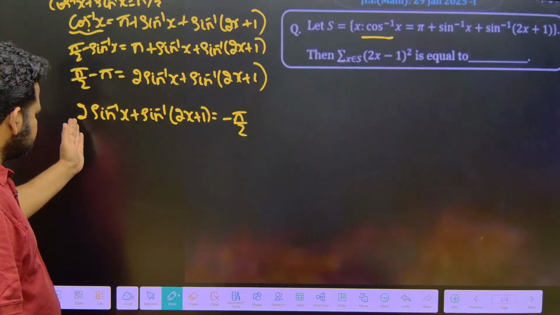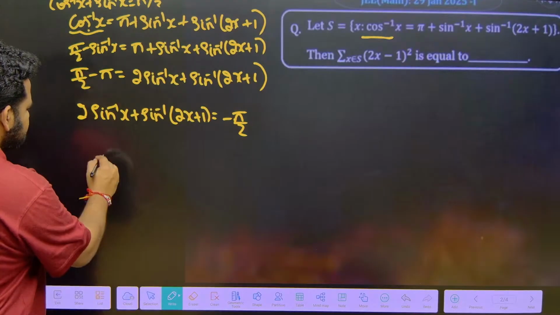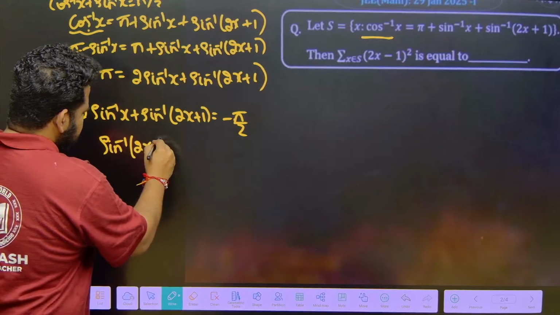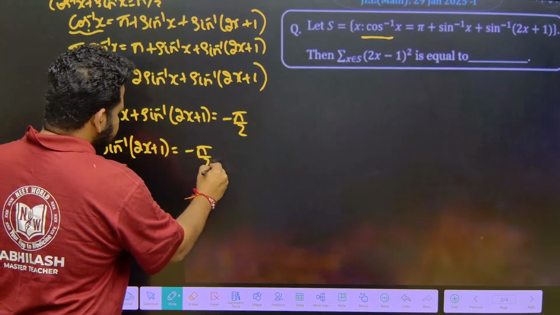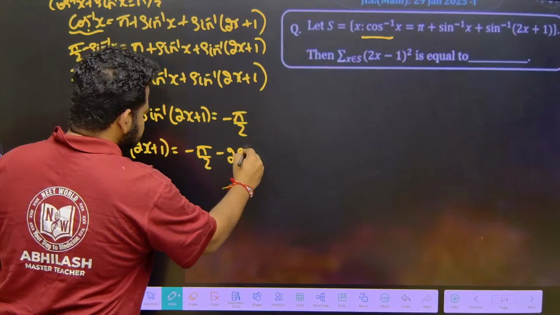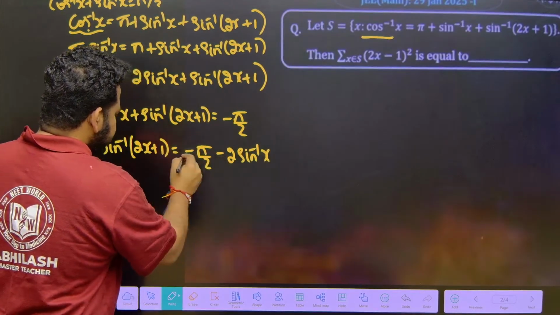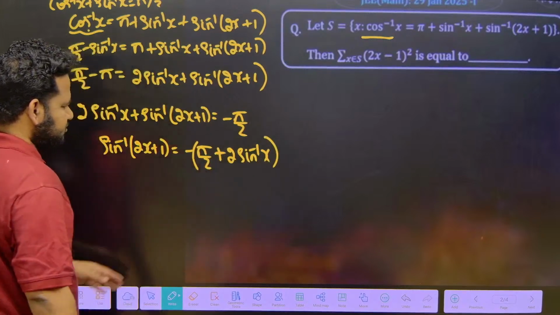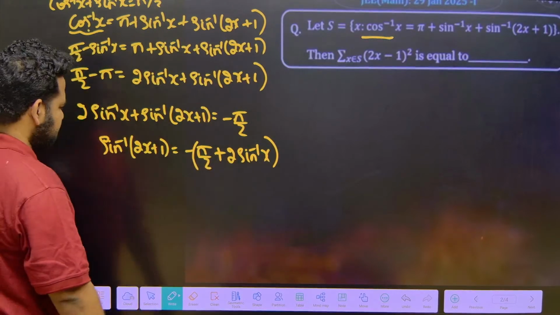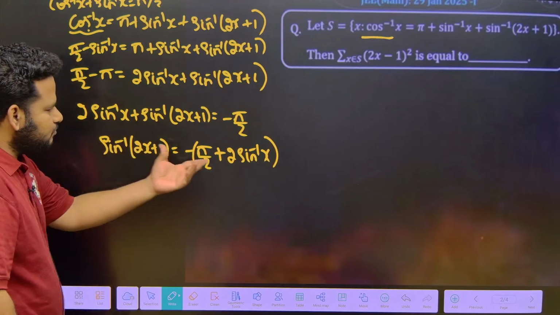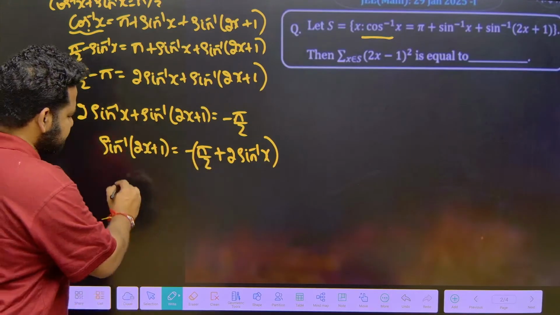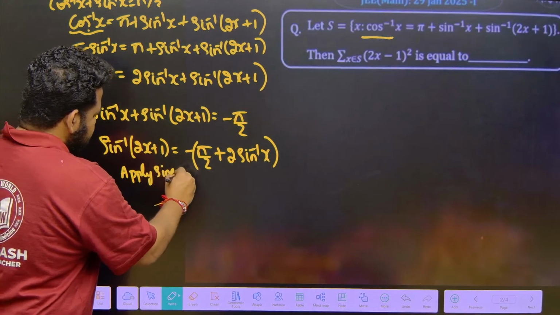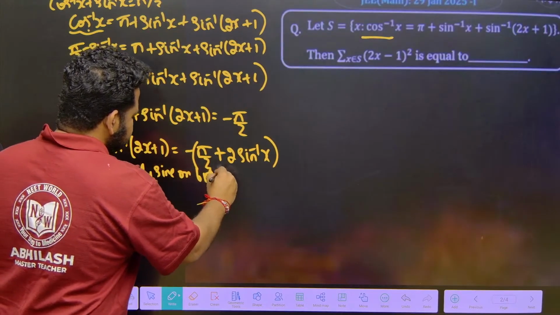So, let me send this 2 sin inverse of x that side for my convenience. So sin inverse of 2x plus 1 is equal to minus pi by 2 minus 2 sin inverse of x, or let me take minus outside. If I take minus outside, this will become pi by 2 plus 2 times sin inverse of x. Now, let me apply sin on both sides.